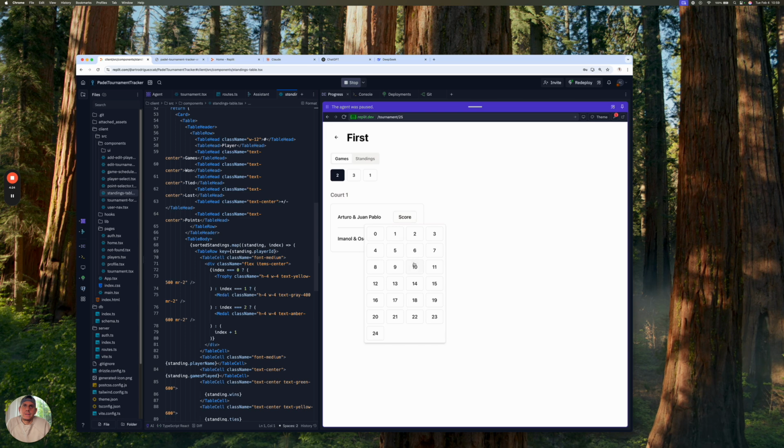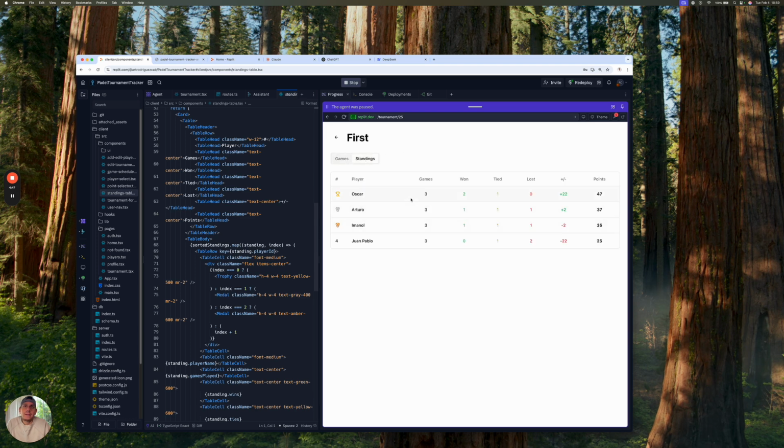And then this one, let's say we actually lost by 7 points. And it automatically adds the score for the other one because there could only be a total of 24 points, right? And then in round 3, let's say that Oscar and Arturo actually beat Imanol and Juan Pablo 18-6, right? And boom, the tournament is now done. We went through all 3 rounds. Let's go take a quick look at standings. And as you can see, Oscar played 3 games. He won 2, he tied 1. He had a 22-point differential, and he beat us all with 47 points, right?